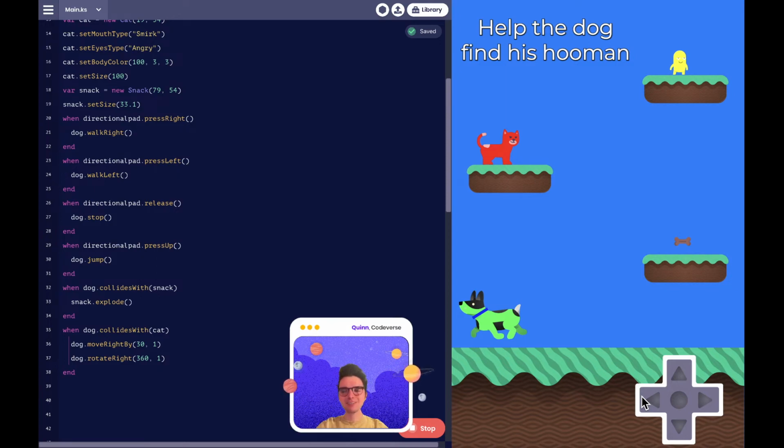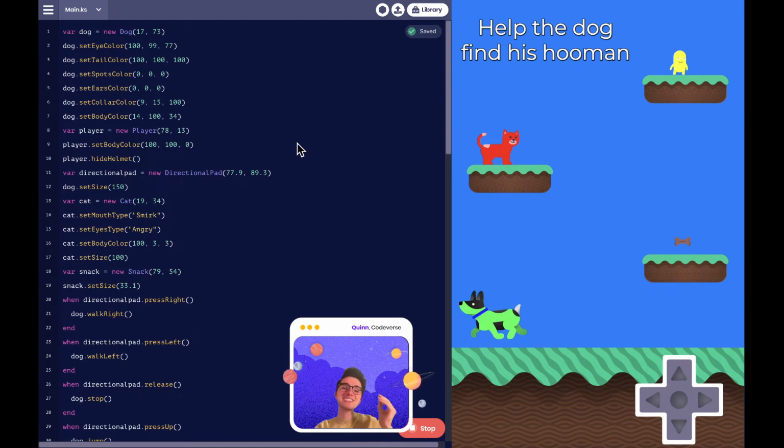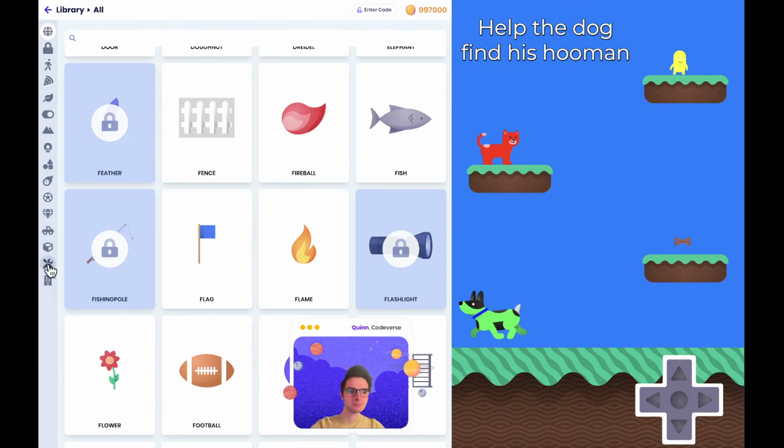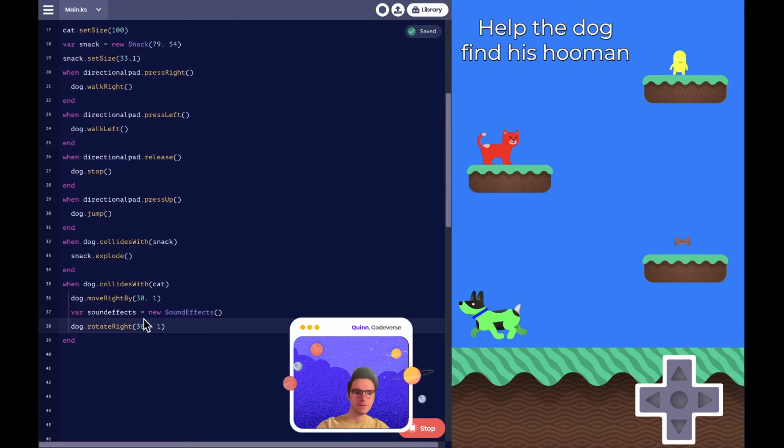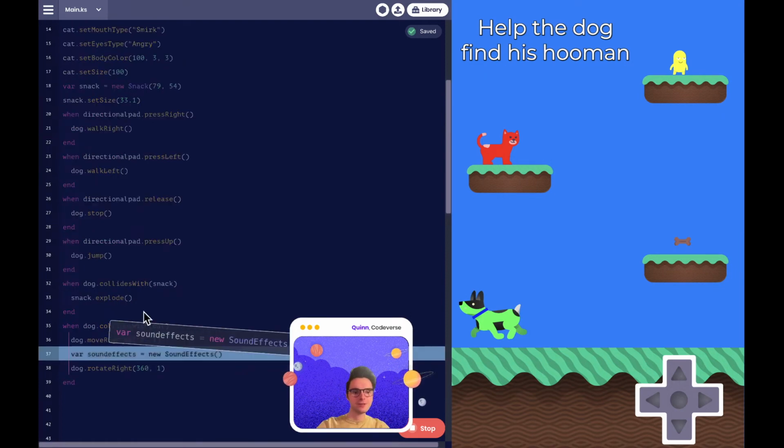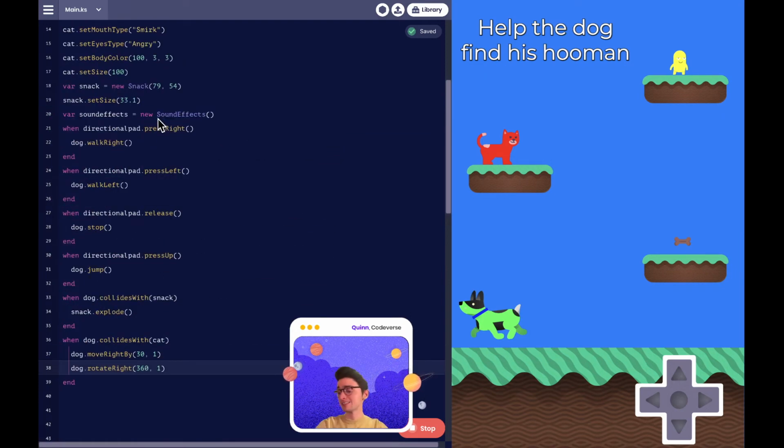How about a sound effect? So in Codeverse, you can add sounds to your game. So what sound should the dog make when it collides with our cat? And additionally, what sound should the dog make when it eats that snack? Let's hear your sound suggestions. Wow, I really like this TikTok sound.